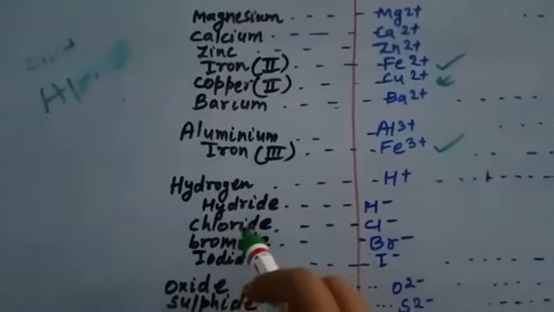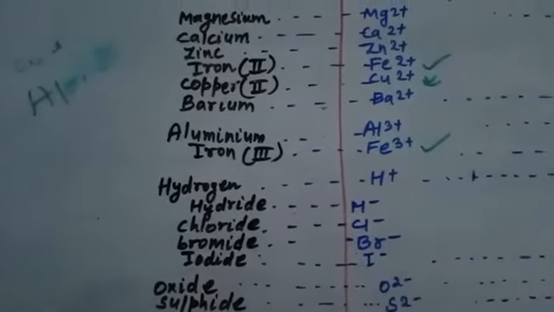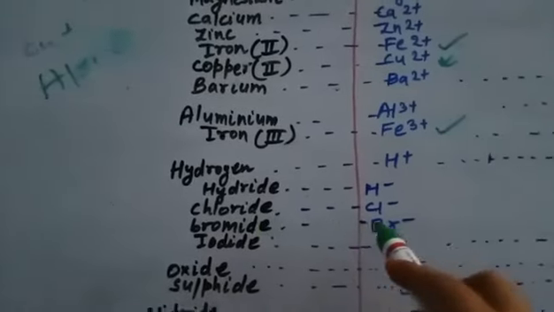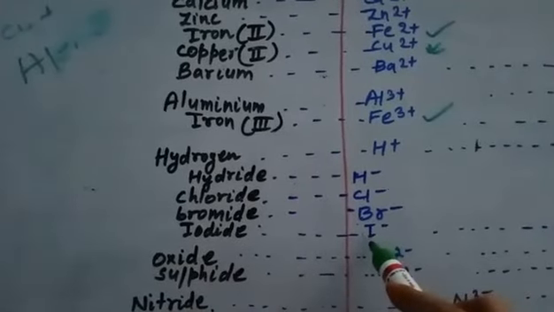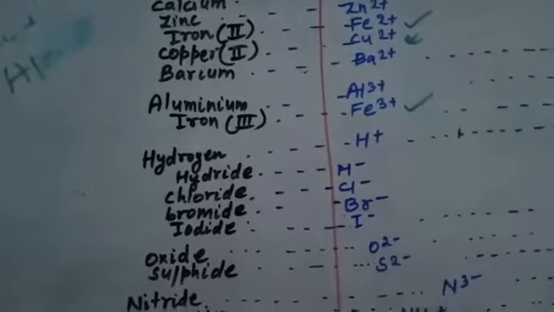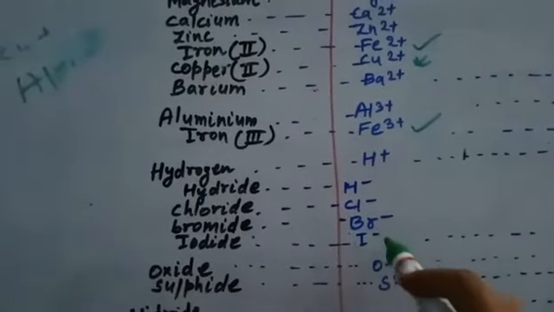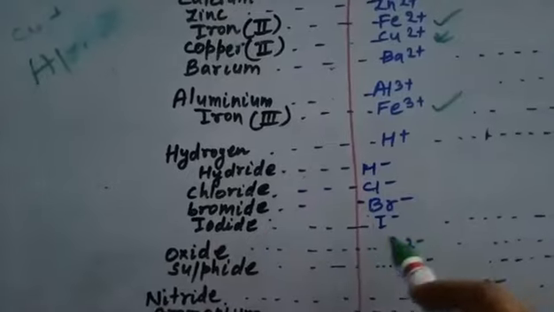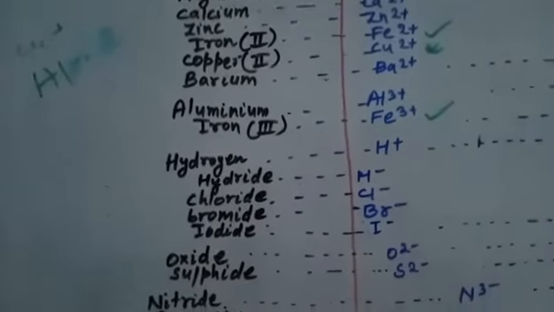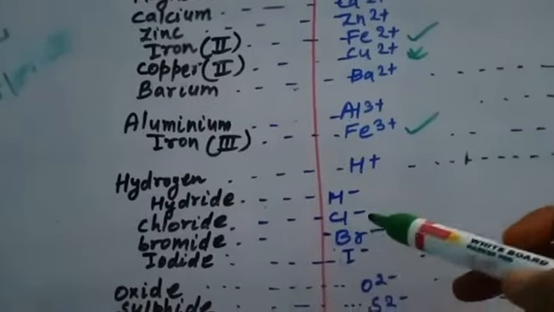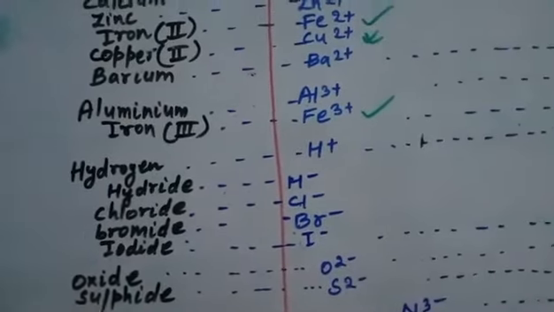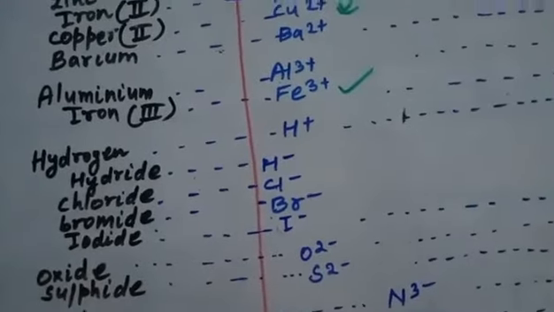Then you have the ion made up of a chlorine atom. This ion is not called chlorine ion, but chloride ion. So chloride ion, then bromide ion, then iodide ion. Iodide is made up of an iodine atom, so it becomes iodide ion. So they are also monoatomic, but they are all non-metallic. You can see hydrogen, chlorine, bromine, iodine, they are all non-metals. So we can say that the type of ions is non-metallic. So I have written non-metallic here.